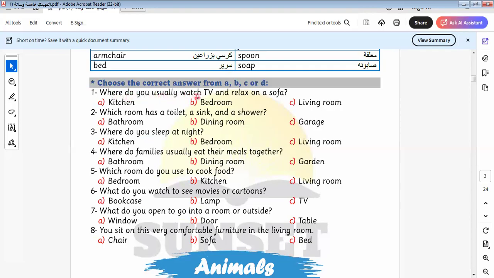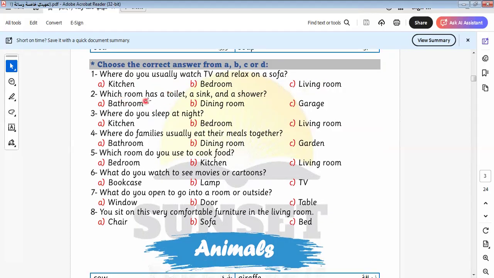Where do you usually watch TV and relax on a sofa? When I ask with where, I ask about the place. We watch TV and relax on the sofa in the living room, not in the kitchen, not in the bedroom, because the bedroom is the place that we sleep in. All of us have a sofa and TV in the living room.